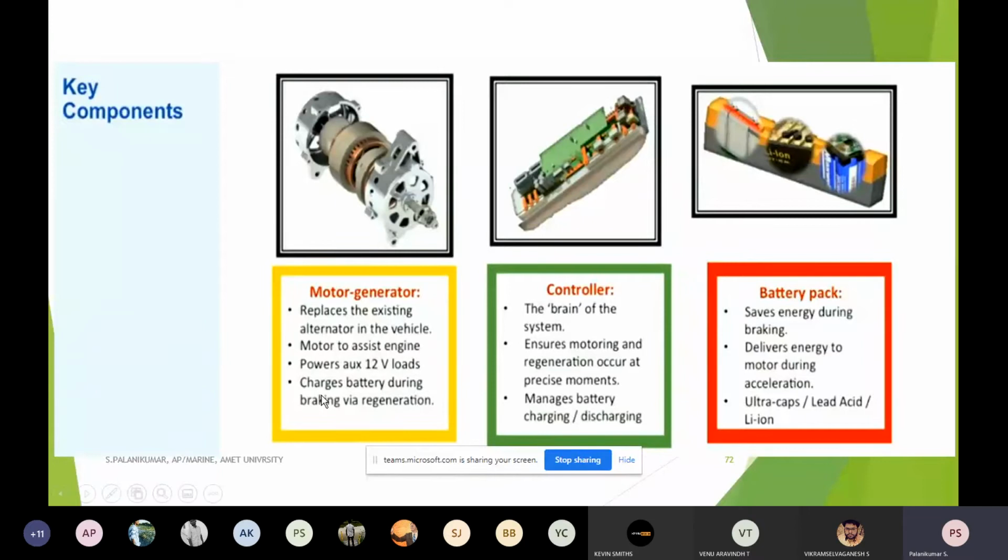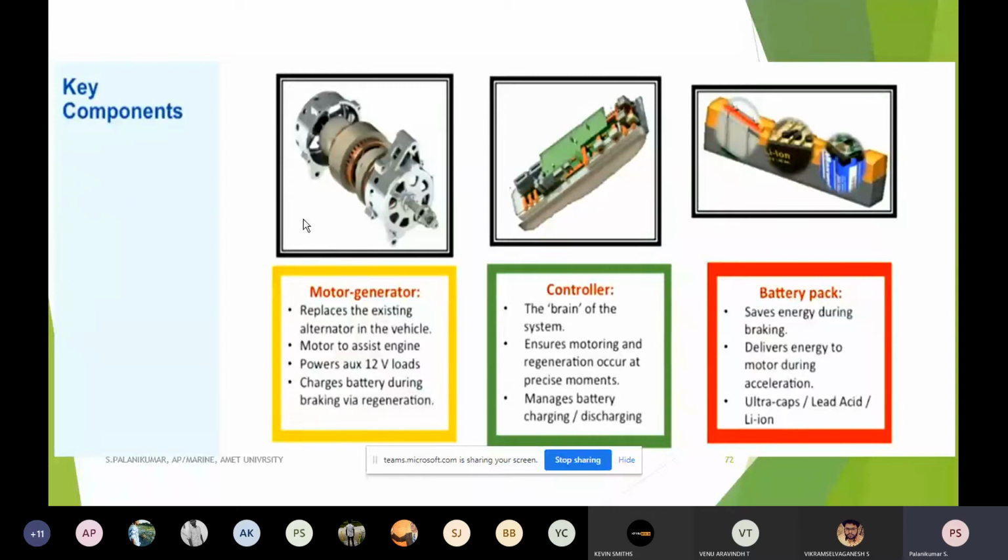Yes, that's what is mentioned: it charges the battery during braking via regeneration. Regenerative braking operation is nothing but this motor acting as a generator during braking. After that, immediately, when I press the accelerator and start giving the supply, the regenerating operation comes to an end, and once again it acts as a motor. Very often, we already know the driving pattern of any urban area: so many signals will be there, and so many highways and bypasses will be there.